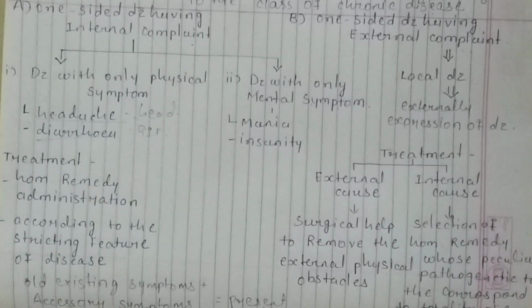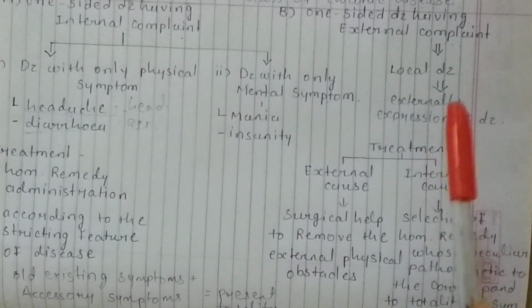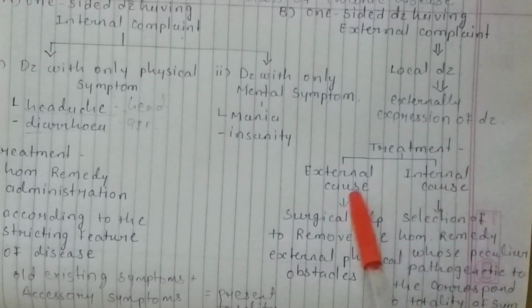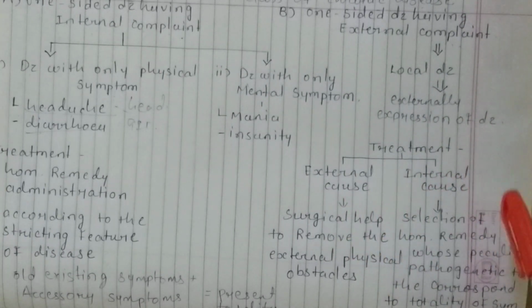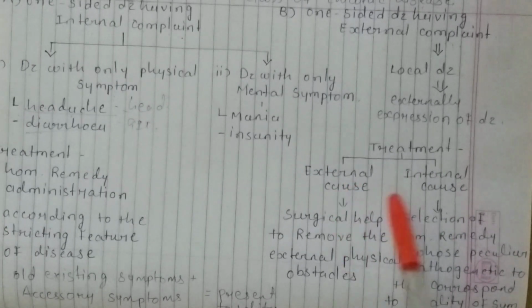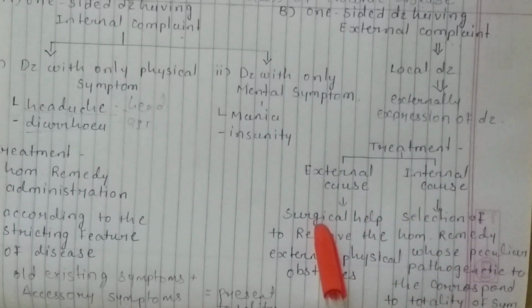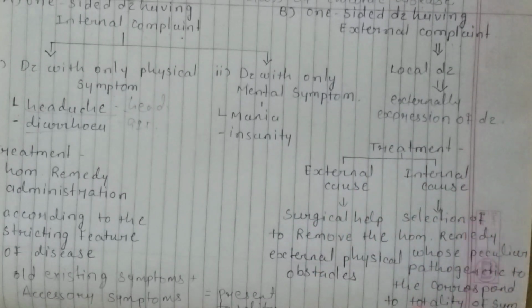Okay, so now we define the treatment of external complaint. Disease has two types of cause: external cause and internal cause. In disease having an external cause, like a surgical disease, surgery is important because surgery helps to remove the external physical obstacle.